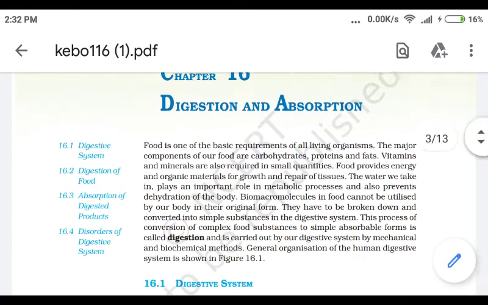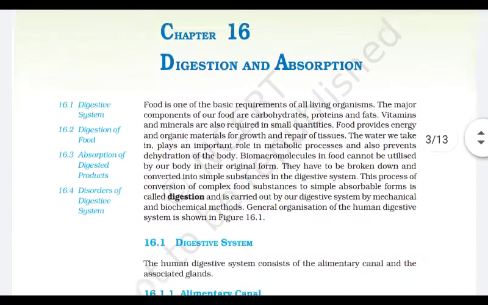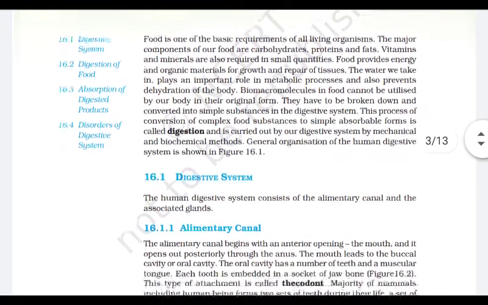Hello students, today we will read chapter number 16, digestion and absorption. The first thing is, what is digestion? Digestion is the chemical process by which complex food substances are converted into simple substances by mechanical or biochemical means. Mechanical means, for example, by the teeth, and biochemical means by the different enzymes.